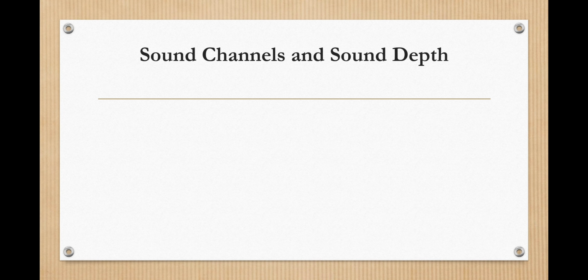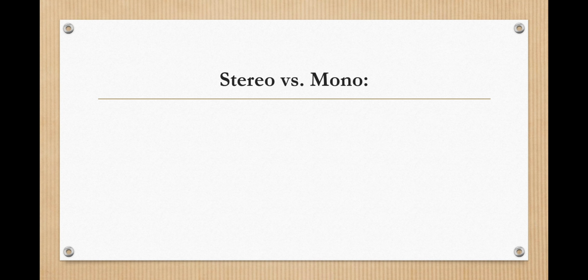If a particular sound is only slightly louder in one of the channels, that sound will seem to originate off center slightly towards the channel in which sound is louder. The two channels in stereo are used to give the audio a sense of depth. So, what is the difference between stereo and mono? Let's discuss stereo versus mono.